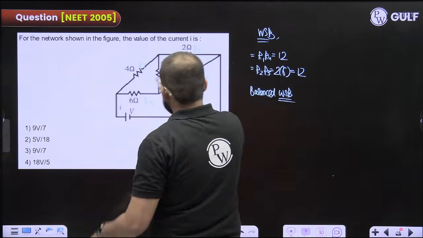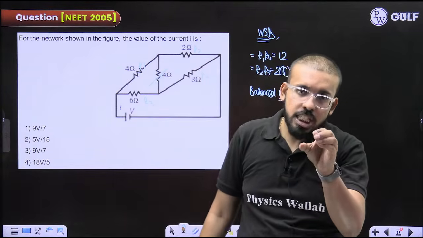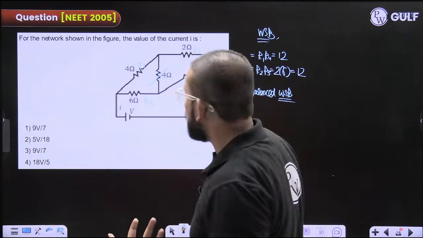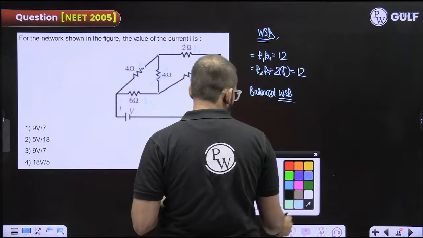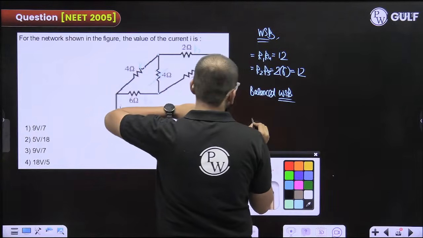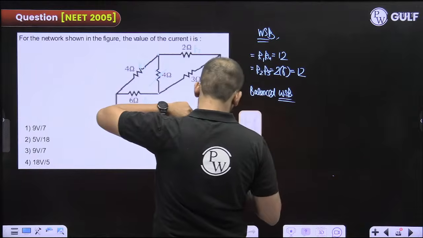Fine. So that means you can just remove this resistor. Why do you remove this? Because the potential here and here will be same, so no current would be flowing across this. So this will not contribute in the equivalent structure.